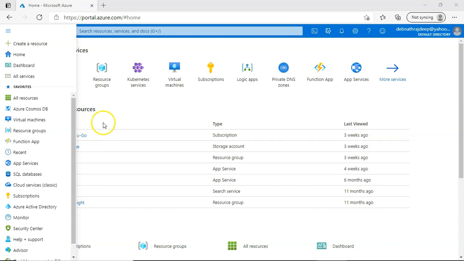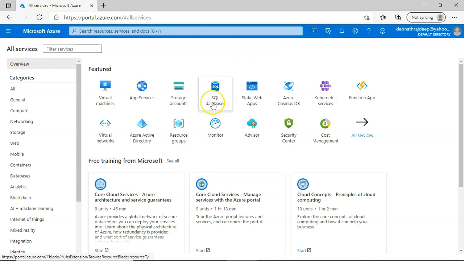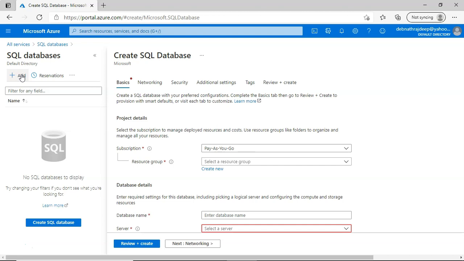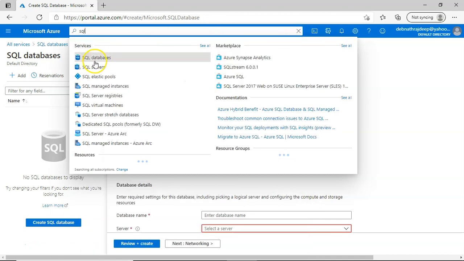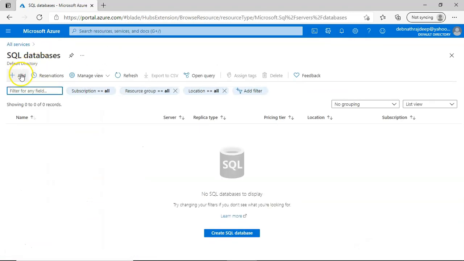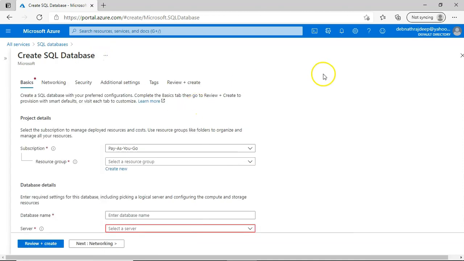So I am here in the Azure portal. You can click on all services, and then go to SQL databases. You click on this and you can click on add. Okay, so create SQL database. Or you can type SQL here, and you will see SQL servers and all these things. If you click on Azure SQL databases, you will reach the same place. Click on add, and you will reach this page. Now here we have to fill up all these details.